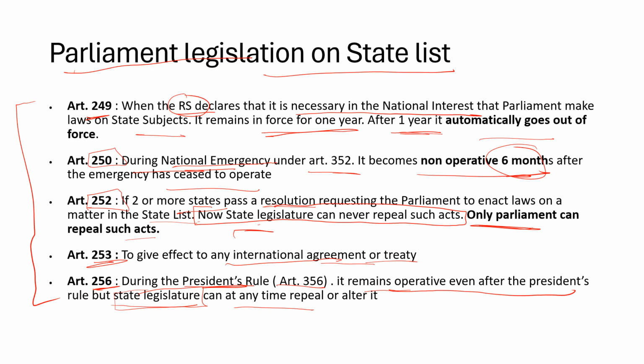Okay, so again, please pay attention to the differences. Article 250 is the national emergency, and it is repealed automatically after 6 months. Article 249 is for 1 year. Here, under Article 356, it remains operative.